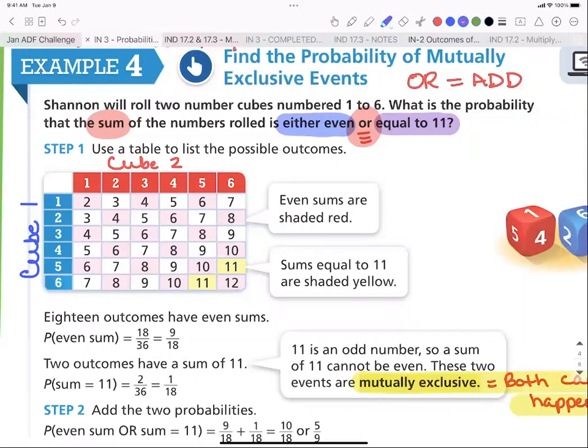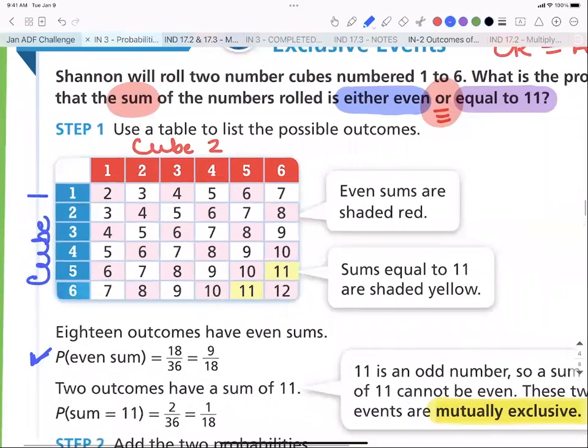So when you have OR problems that are mutually exclusive, meaning you can't have overlap, you can't have an even number that also equals 11, the first thing you do, you have to take it one bite at a time. First thing we have to do is find the probability of an even sum. So they already have them highlighted in red, but you guys are still going to do it because I want you to do it in your tables. I want you all to go through your table, and I want you to circle every even sum.